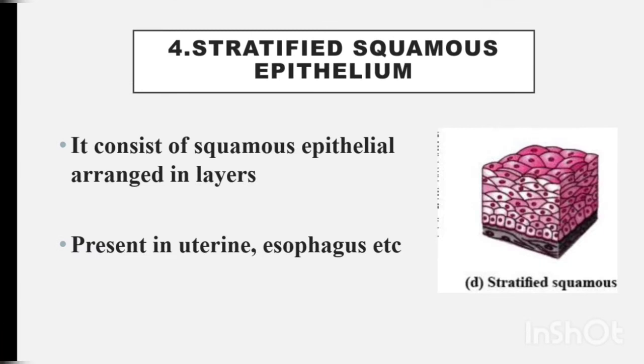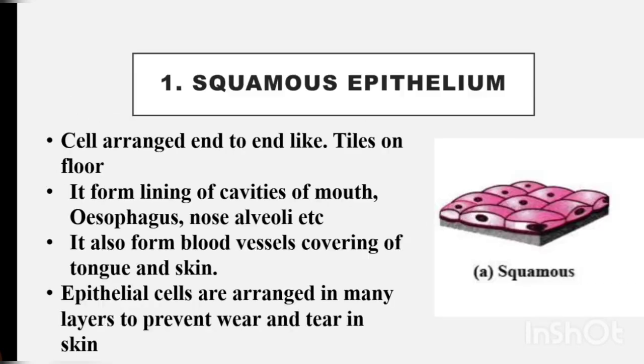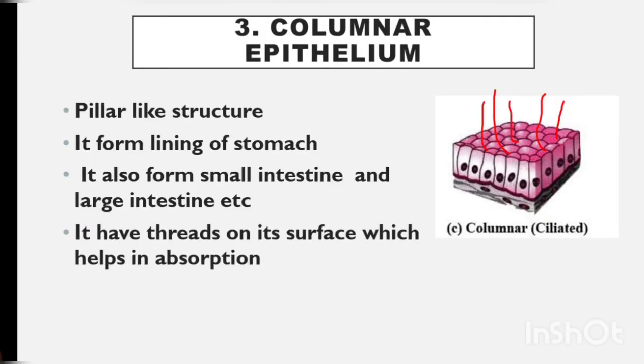Then the next type, the fourth type of epithelium, is the stratified squamous epithelium. It consists of squamous epithelium arranged in layers. We already studied the squamous epithelium. What is squamous epithelium? This is the squamous epithelium.